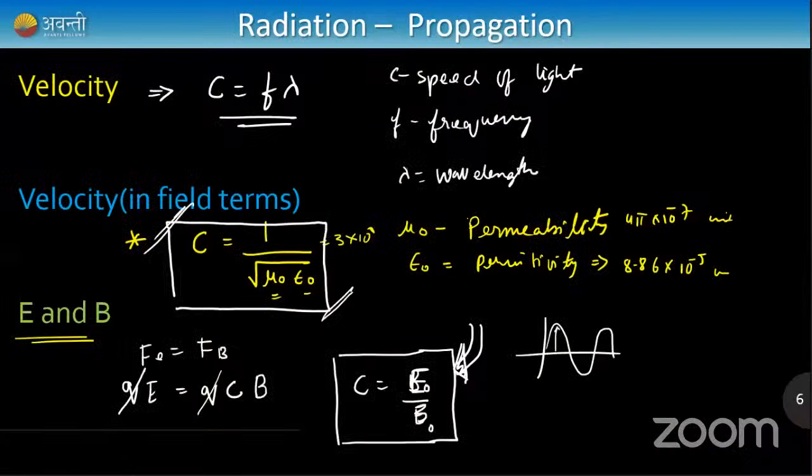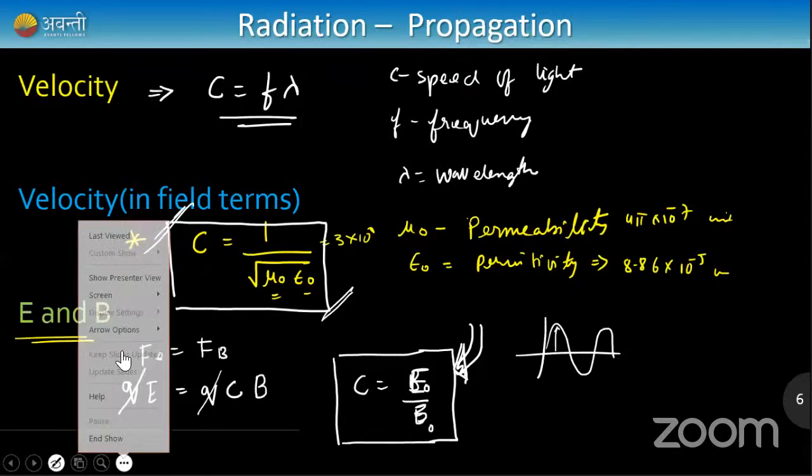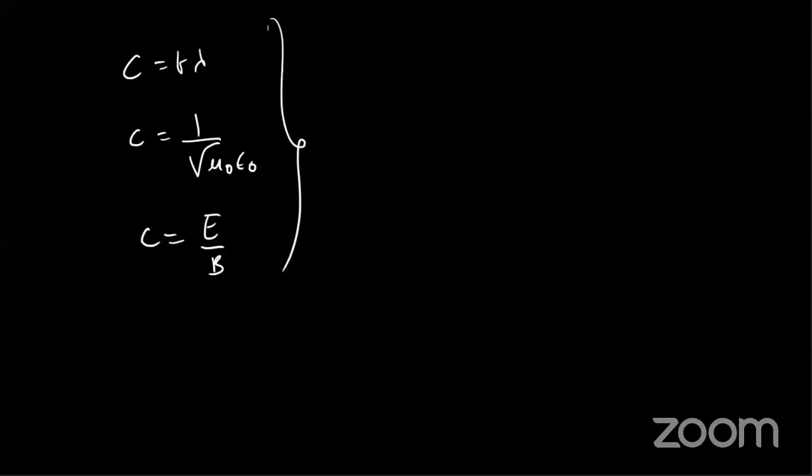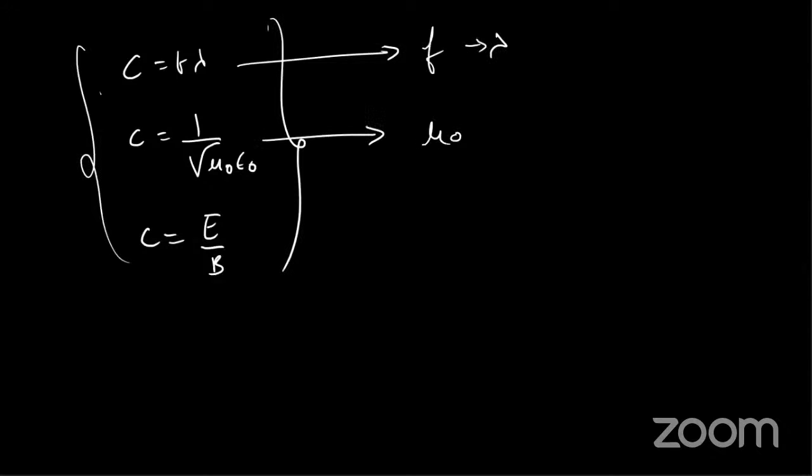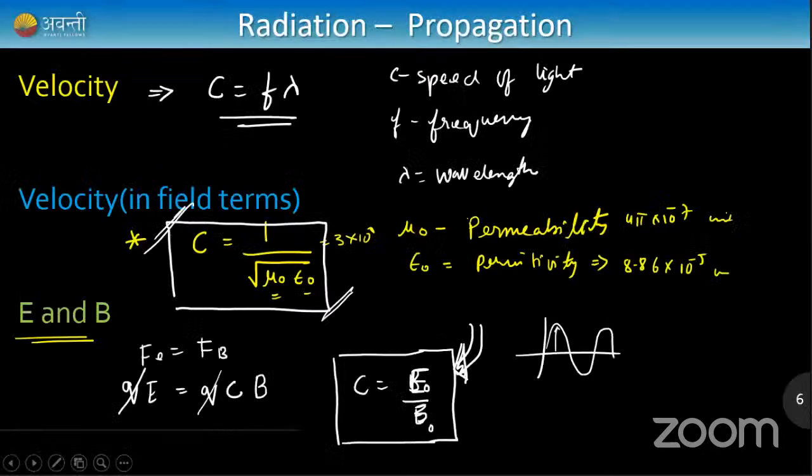Prashant, okay, bro, do one thing. Note the formulas down, and we're going to use them in the upcoming class. There is not much to learn here. I just stated formulas: c is equal to f lambda, c is equal to 1 by root of mu naught epsilon naught, and c is equal to E by B. There are no concepts based on this. The first formula gives information about frequency and wavelength. The second gives why the speed of light changes when mu naught and epsilon naught change, because the speed of light is different in different media. The third gives the relation between electric field and magnetic field. Just note them down; we're going to use them in higher concepts.